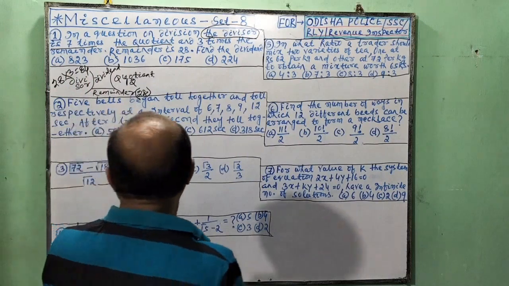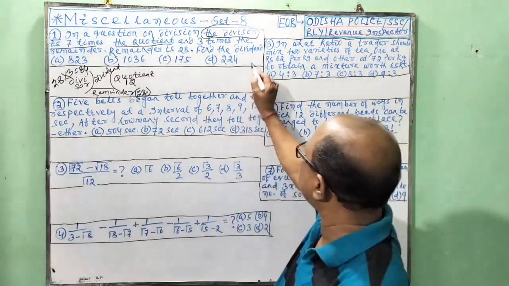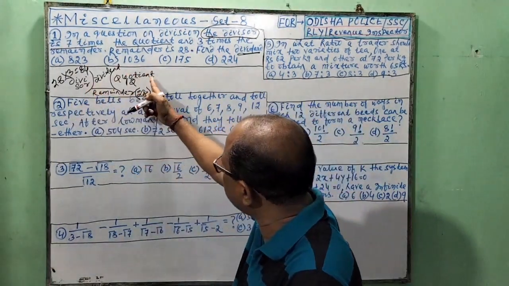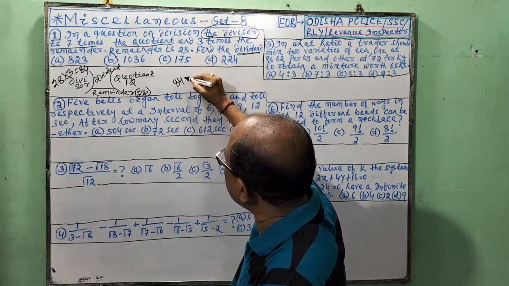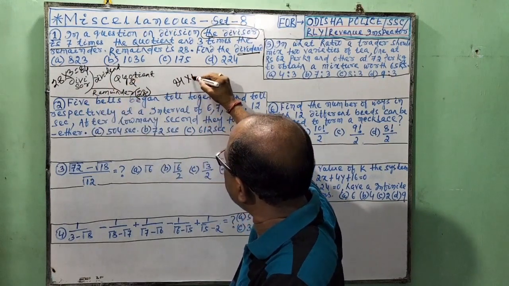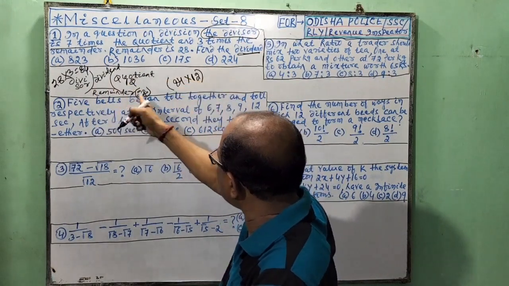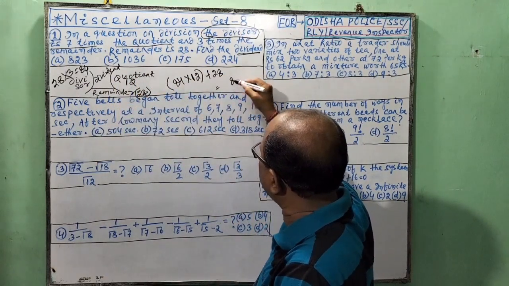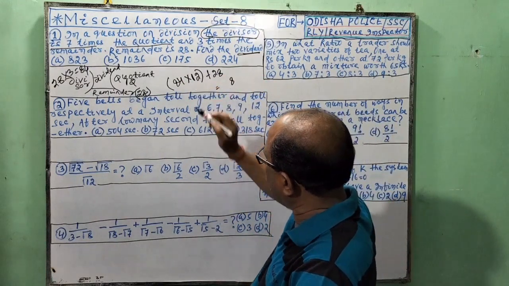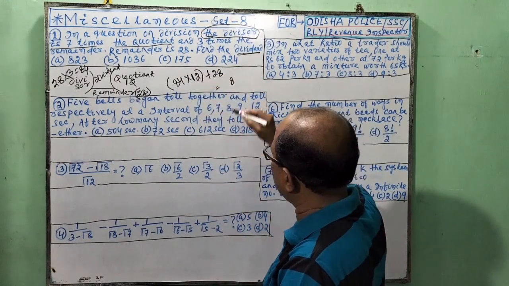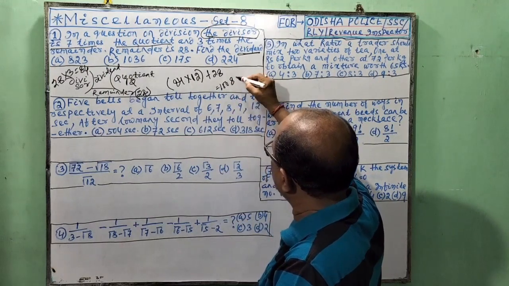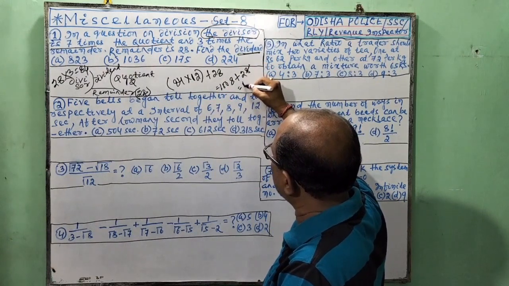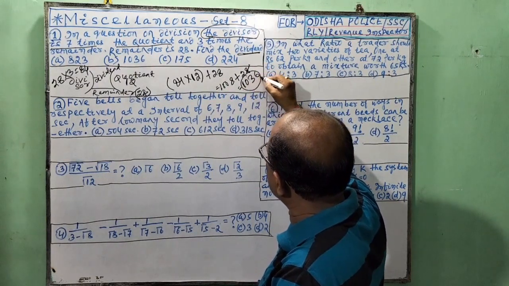So finally, we come to the conclusion how to find the dividend. The dividend formula: divisor into quotient plus remainder. 84 into quotient 12 plus remainder 28. 12 fours are 48, 8 carry 4, 12 eights are 96, plus 4 is 100, plus 28. So the final answer is 1036. It is the answer.